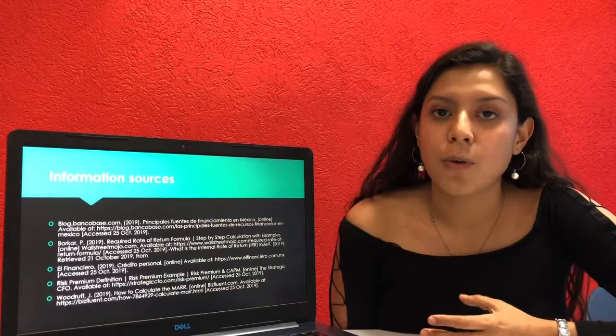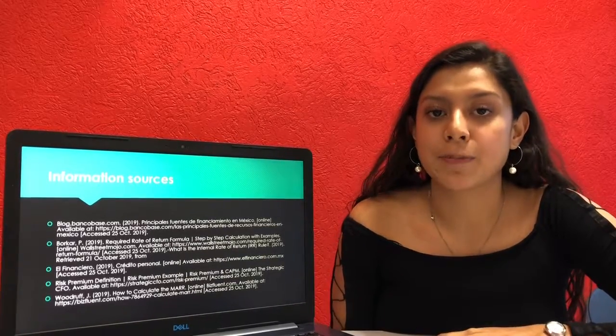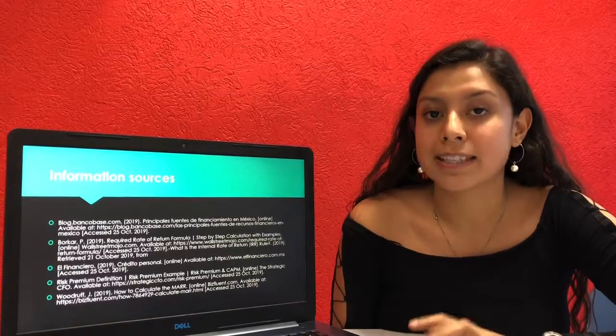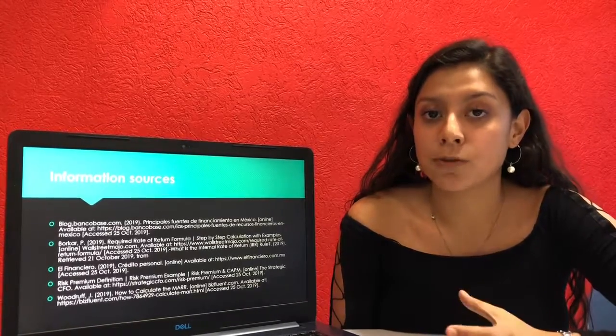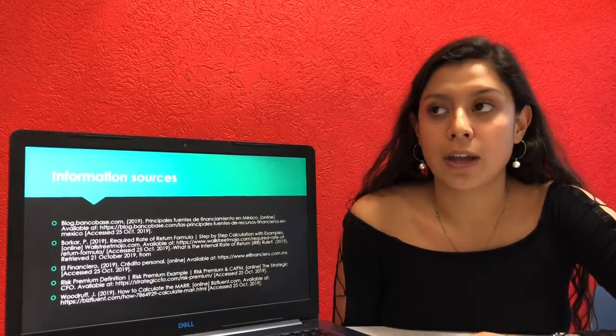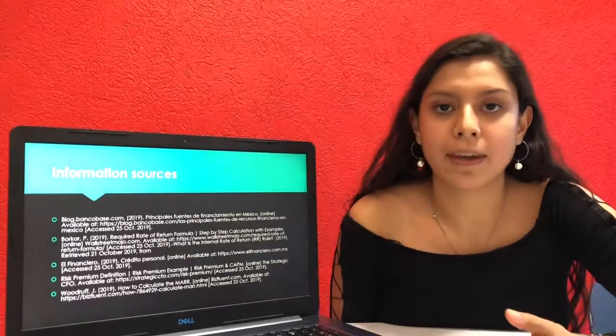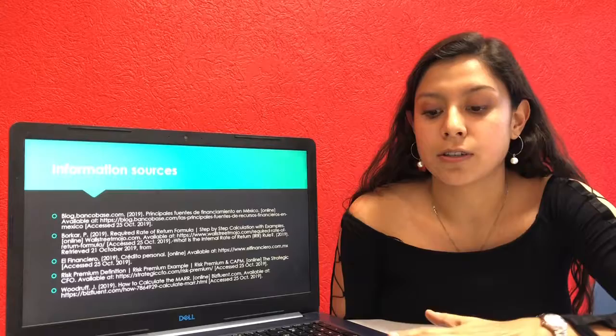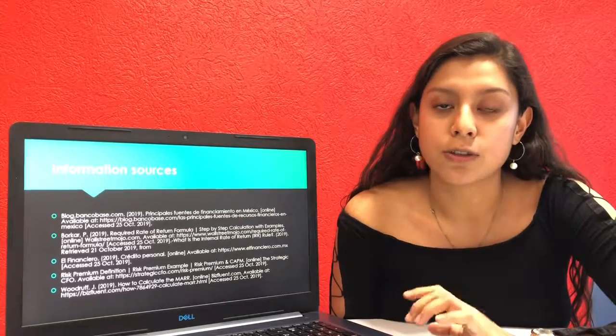In conclusion, what Juan needs to make this project work is a minimum required rate of return of 10.5%, taking into account the risk that he is facing. And also, to make this project possible and to make it happen, he will need to ask for financing from the sources of the triple F and also from the banking.